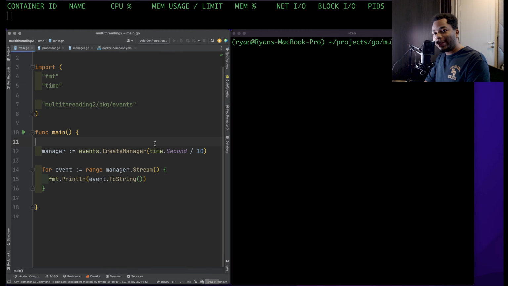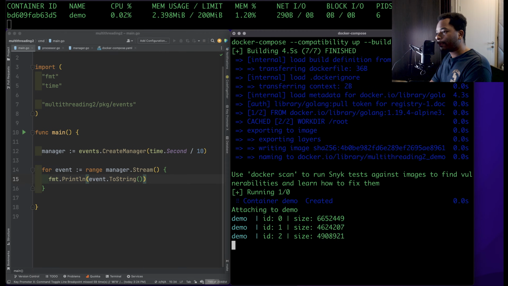So what we're simulating here is an event-driven system where you're pulling in events from, say, Amazon SQS or from a database or from WebSockets. It could be anything. It doesn't really matter where it's coming from, but the bottom line is it's a stream of continuous data, potentially an infinite amount of data that we need to continuously process. So let's go ahead and run this and see what happens.